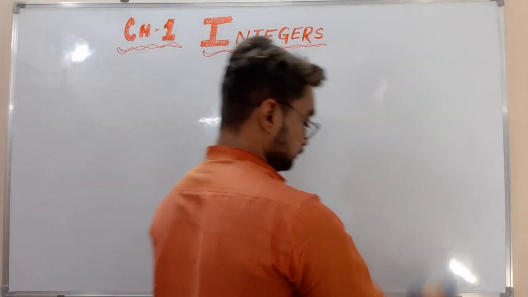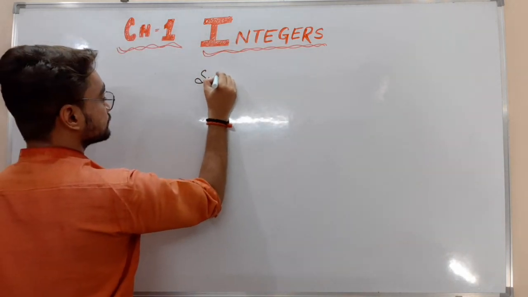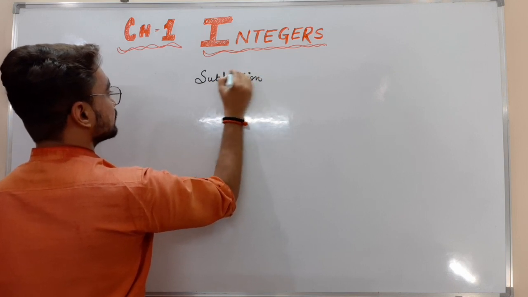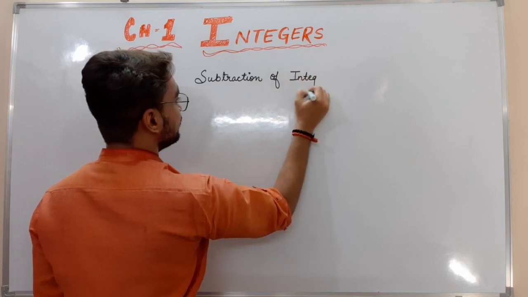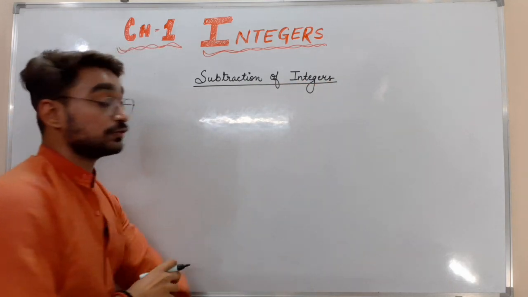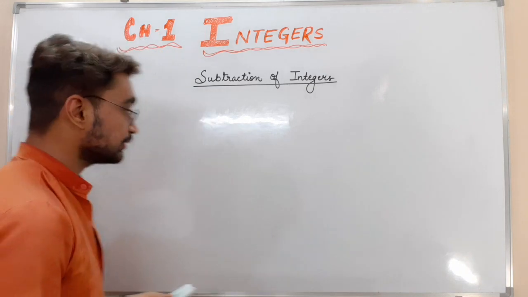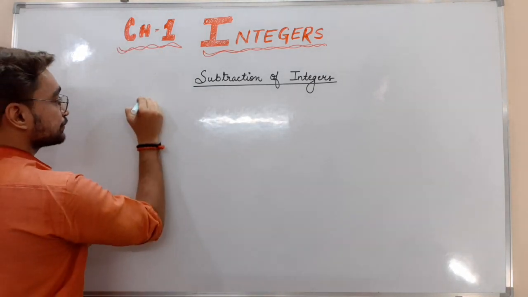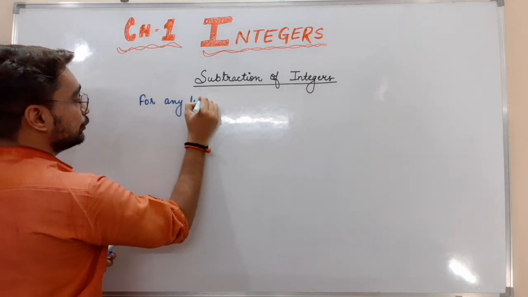Now, subtraction of integers. In the subtraction of integers also, we have two rules. For any two integers,